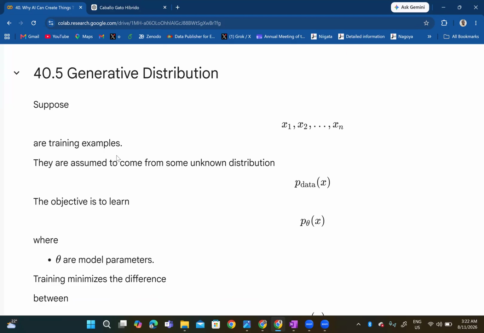Then we talk about generative distribution. Suppose X1, X2 up to Xn are training examples. These are images upon which the model is trained. They are assumed to come from some unknown distribution, say P sub data of X. Then the objective is to learn P sub theta of X, where theta are model parameters. So it wants to learn for the data available. Like I'm talking about a horse-looking cat, it has to pick features from both cat and horse to get that.